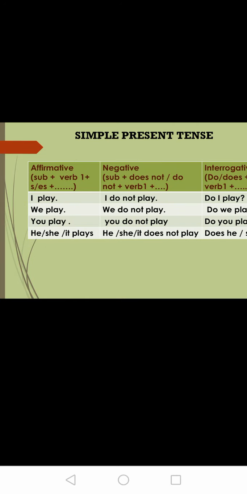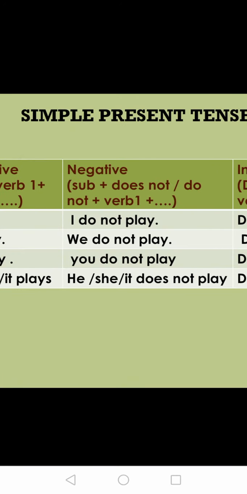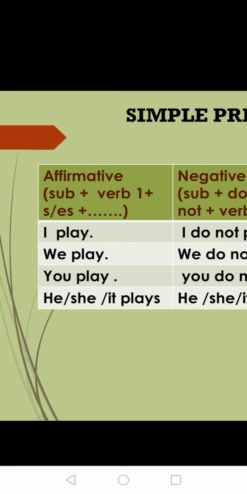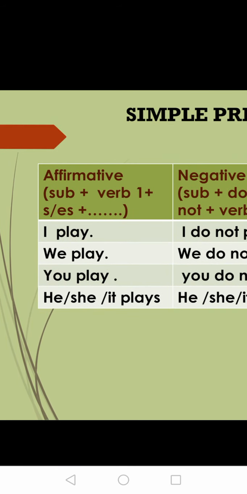Okay. Now in the form of structure, in the form of a table, we are going to see the 3 forms of sentences. Not tenses, 3 forms of sentences. That is, we are going to see these sentences in affirmative, in negative form, and in interrogative, that is, in question form. So let us begin with the table. First we are going to see affirmative.